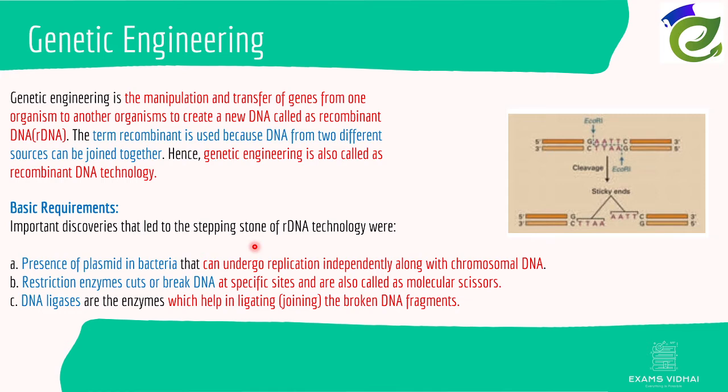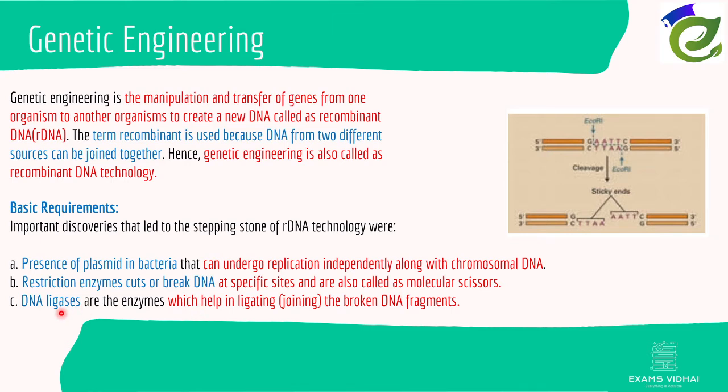If you want to know more about it, you can always Google it. Restriction enzymes cut or break DNA at specific sites and are also called molecular scissors. This mechanism is also present in bacteria.